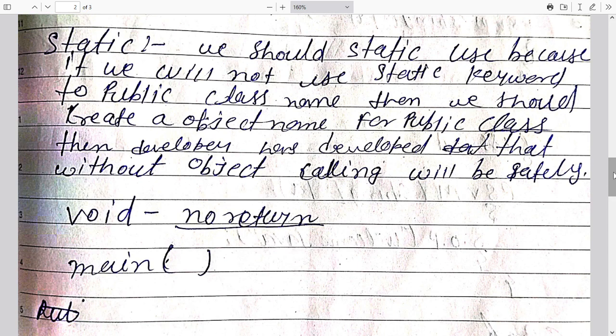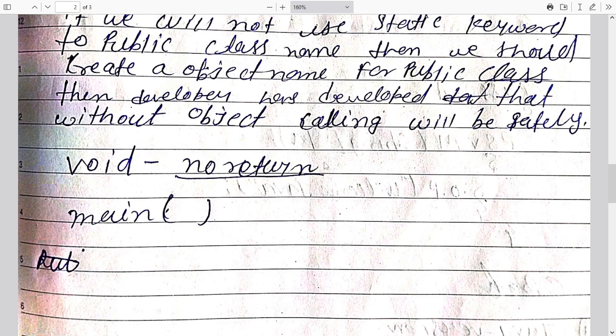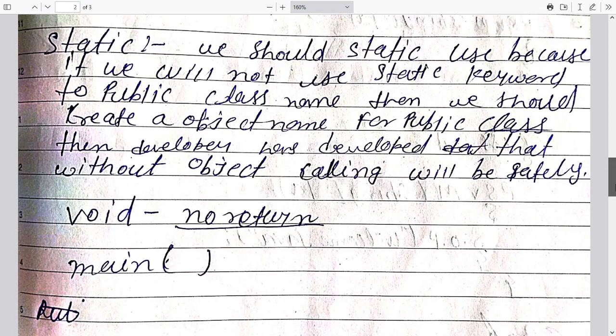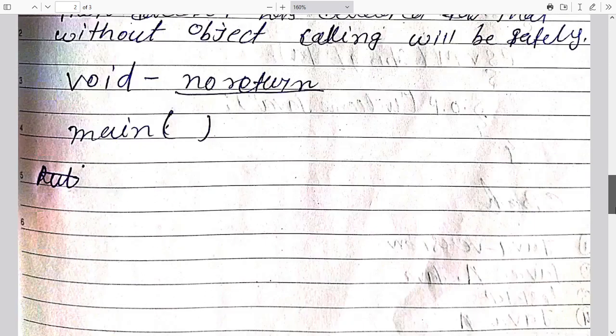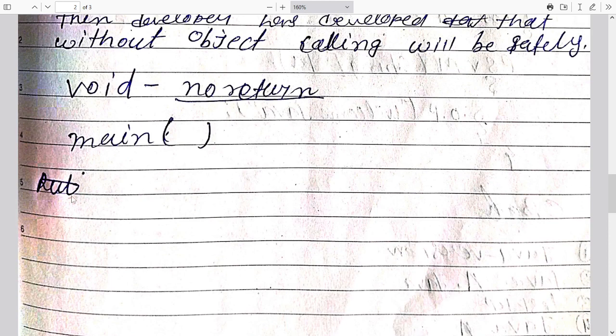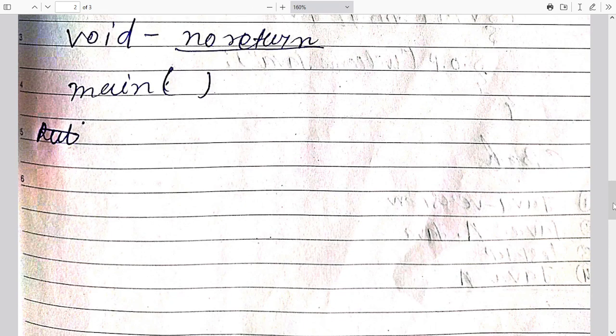And after that we are going to see why there is no return type. Why are we giving no return type? We can also take an integer and different things, so don't worry. And in the main function, inside the main we have the arguments: String, then a square bracket, and then args, which means any types of arguments can be accepted.